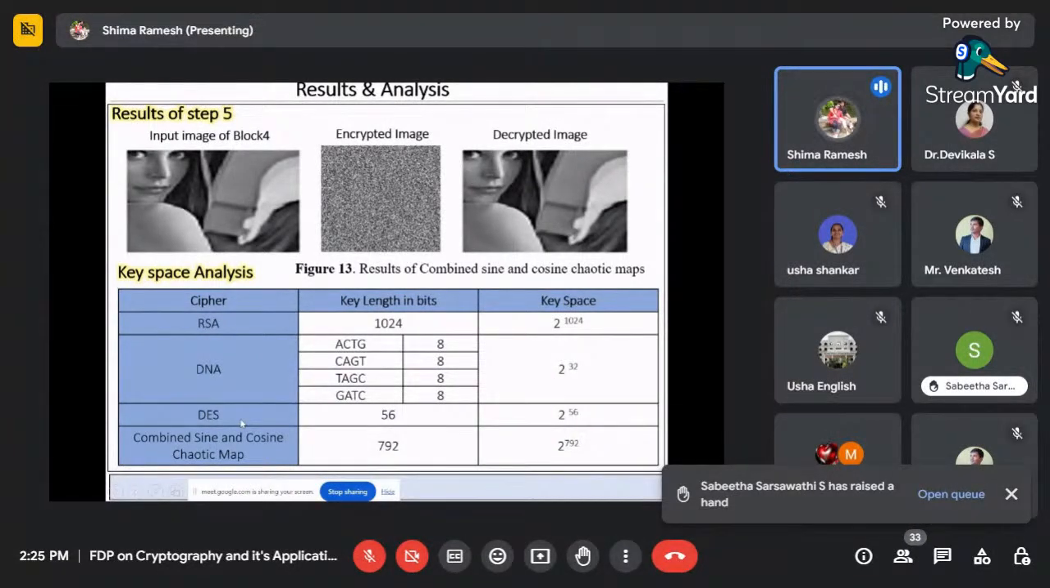For DES, we know the secret key is 56 bits, fixed, so 2 raised to 56. And for the combined sine and cosine, as I just told, we are getting 792, so 2 raised to 792. So if you see, all the keys are very strong.